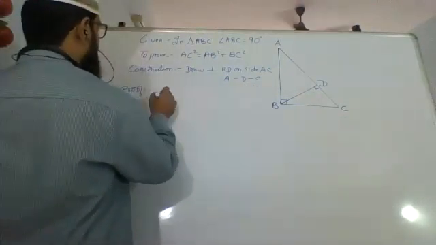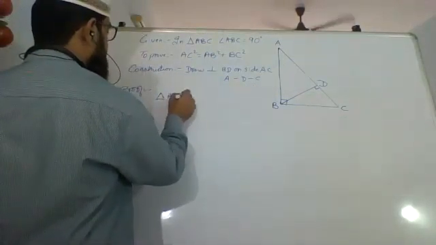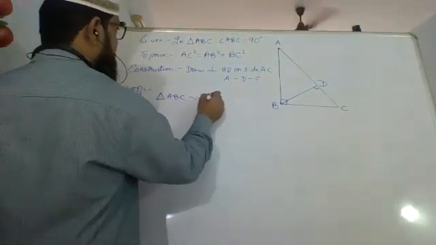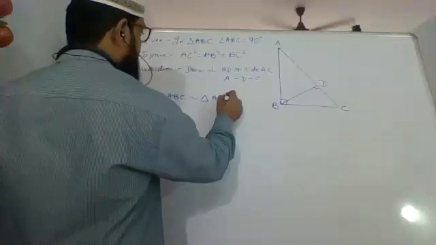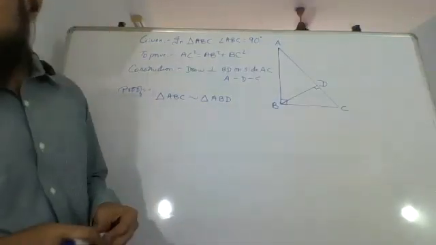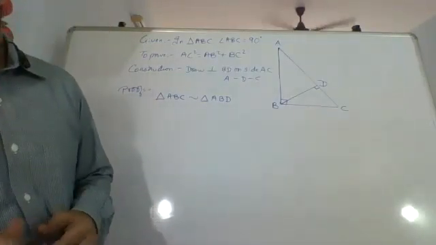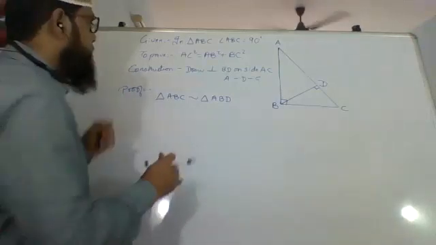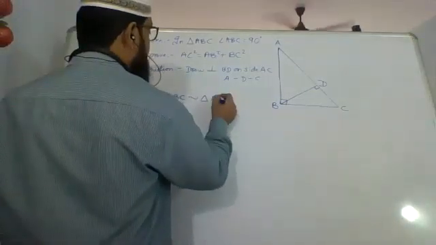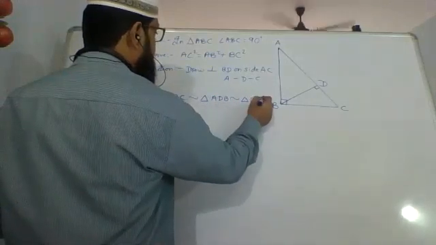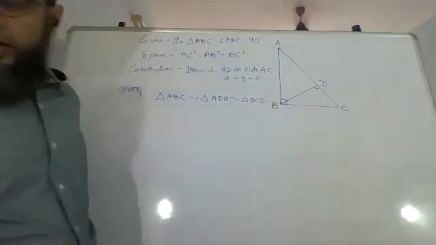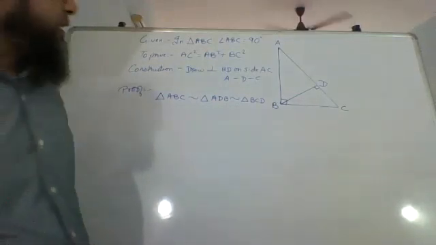We'll say triangle ABC similar to triangle ADB. Sorry, not ABD. ADB similar to triangle BDC.